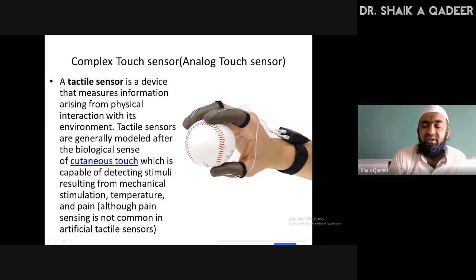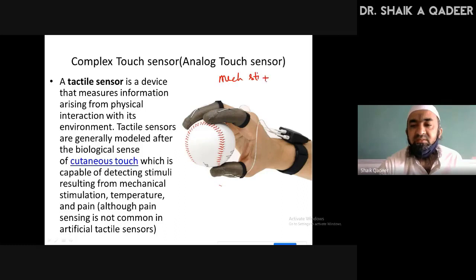One from the thumb, the other from the middle finger, the pointing finger, from 5 different fingers, 5 different sensor information going into the transducer as a result of mechanical stimulation plus temperature plus pain, if any, and this is not going as a single value but in the form of an array.